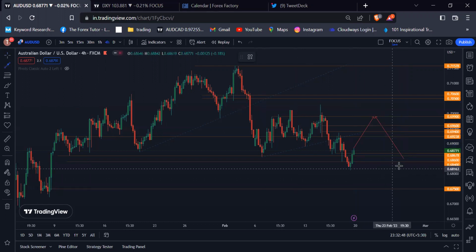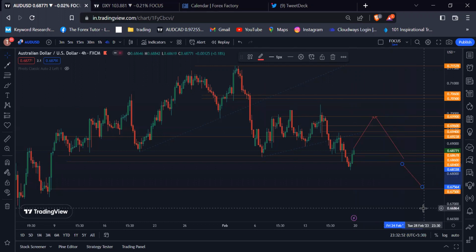If the Aussie USD break this level, then our second target should be the 0.67500 psychological level. But you have to wait for the right amount of pullback in Aussie USD. Don't engage this trade right now.